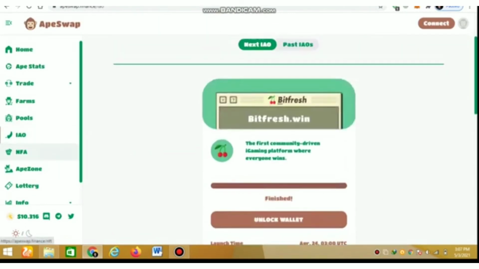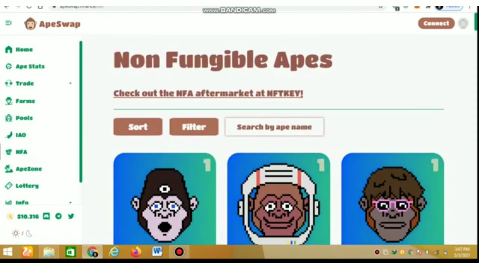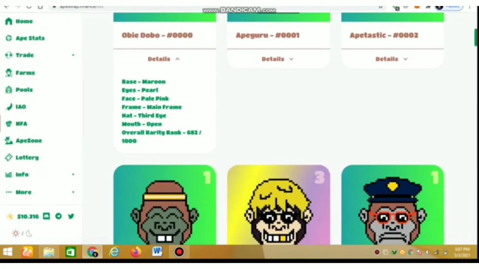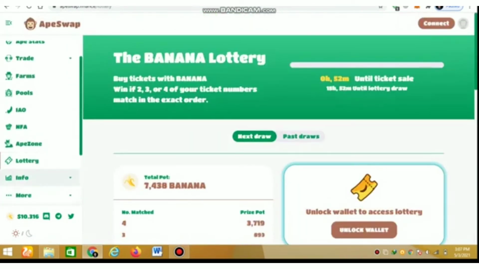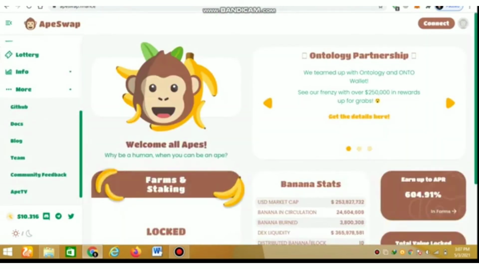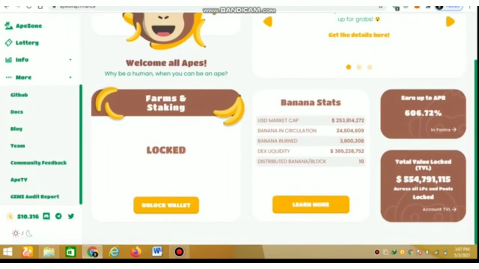There is also a new opportunity, NFAs, non-fungible tokens or APEs. You can buy or sell these tokens. You can also check the details of these tokens, the lottery system, info, and more, or check all the details about the EpiSwap platform, EpiSwap finance. You can check the news that they teamed up with the Ontology wallet, with $250k in rewards up for grabs.